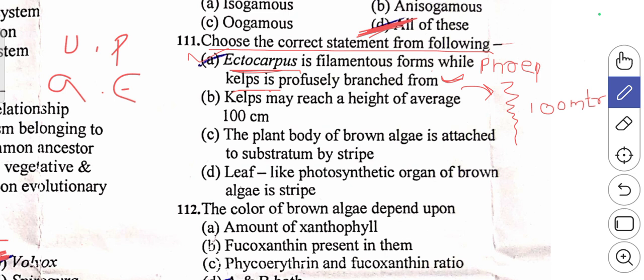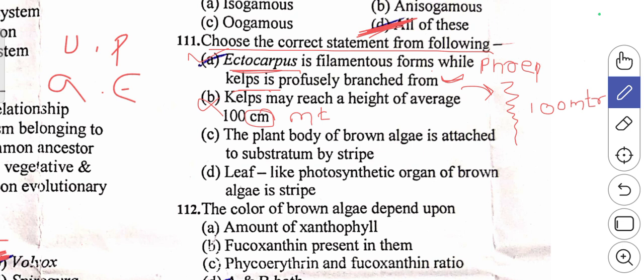The second option they have given, kelps may reach a height of average 100 centimeter. Instead of centimeter, if they had given meter, then it would have been correct. But they have given centimeter, so it is wrong. The C option: the plant body of brown algae is attached to substratum by stipe.